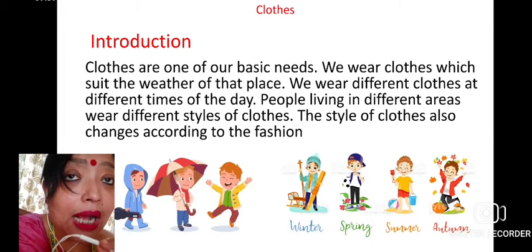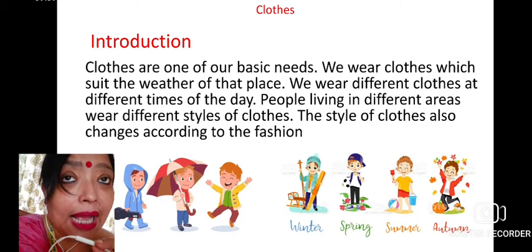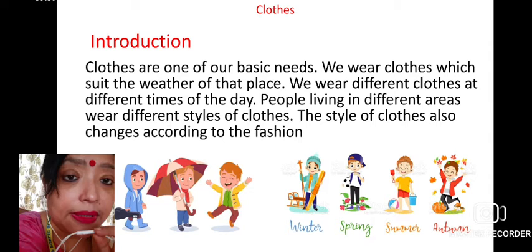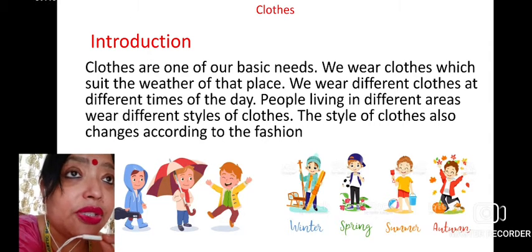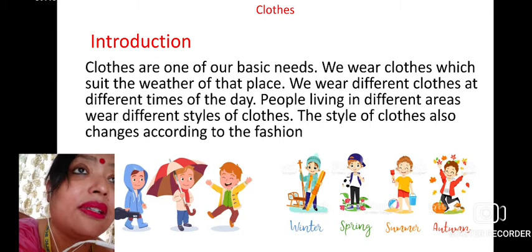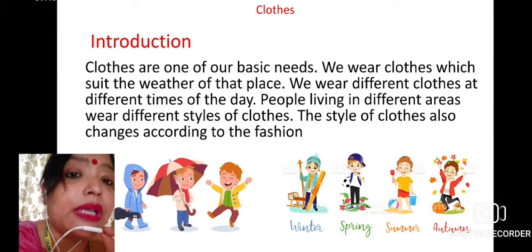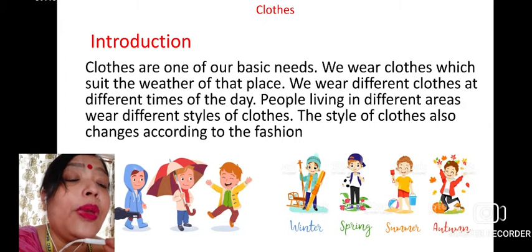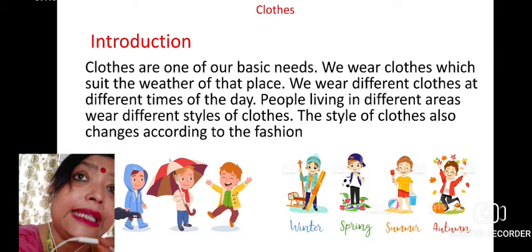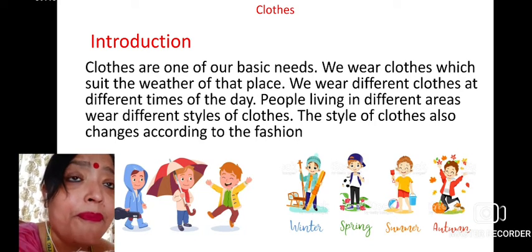But if we are living in a plain land and we are expecting to wear woolen garments throughout the year, where the average temperature is around 30-32 degrees Celsius, and even in summer months it crosses 35, it's absolutely weird. Okay, so we wear different clothes at different times of the day, that is also very important.